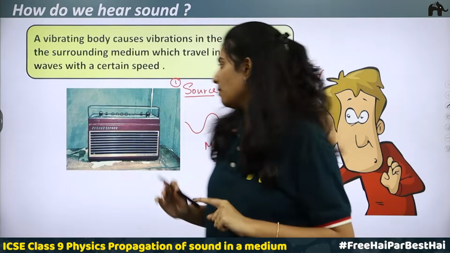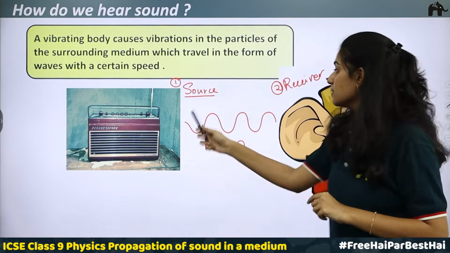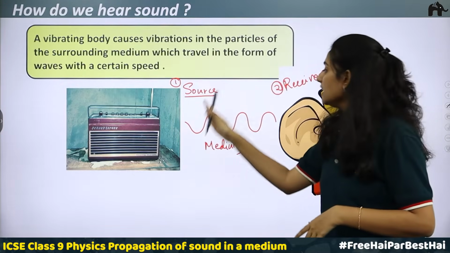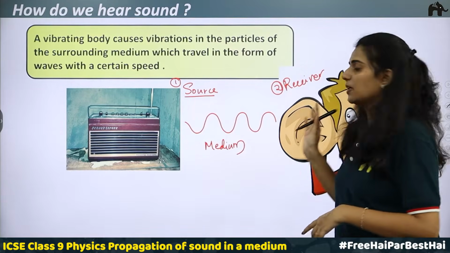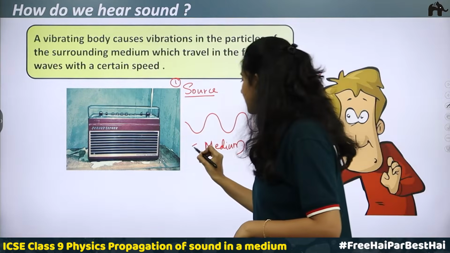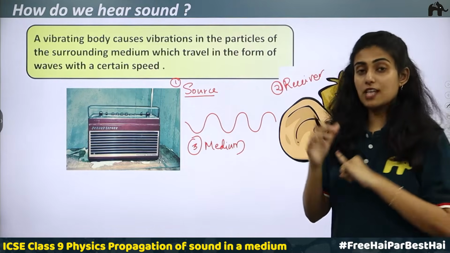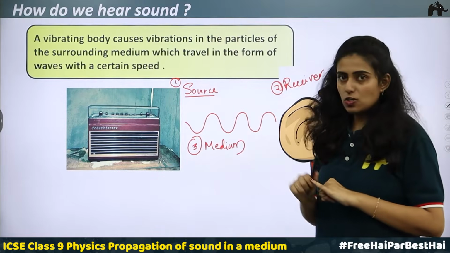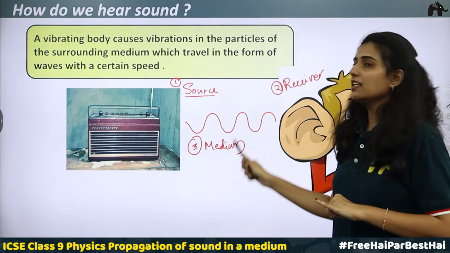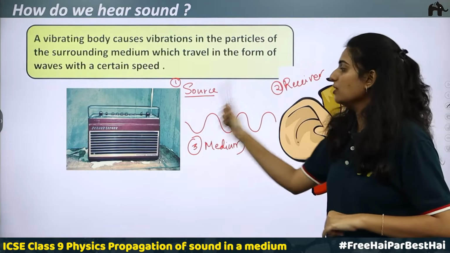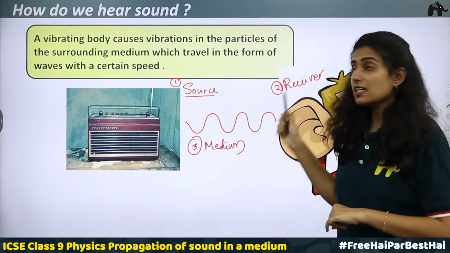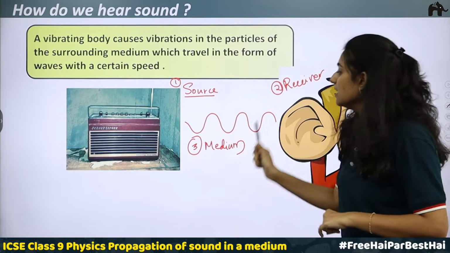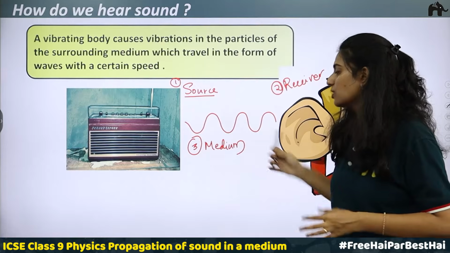Here, what happens is the radio produces sound, that is, it is producing some vibration, and these vibrations are traveling through a medium and the person is able to hear the sound. So the three things required for a sound to be heard: there should be a source, there should be a receiver, and there should be a medium. In this case, the radio is the source, the receiver is a person in whose ears the sensation of hearing is produced, and the medium is air, through which the sound is traveling.